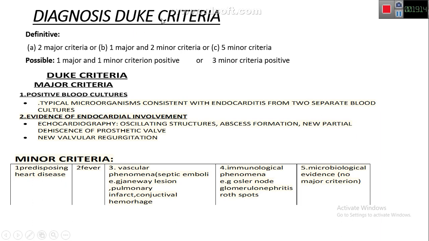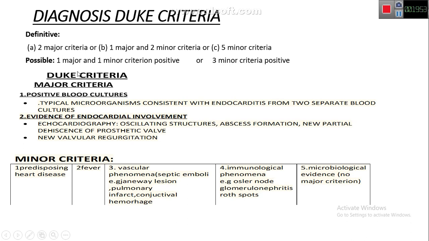Now, for diagnostic criteria, the most important is Duke's criteria. This is the most important and widely used criteria for diagnosis of endocarditis. We can give a definitive diagnosis or a possible diagnosis. If we have two major criteria, the diagnosis is definitive. If we have one major and three minor criteria, the diagnosis is also definitive, or if all five minor criteria are present. But if we have only one major and one minor criterion, the diagnosis is possible. Again, three minor criteria positive, the diagnosis is possible.